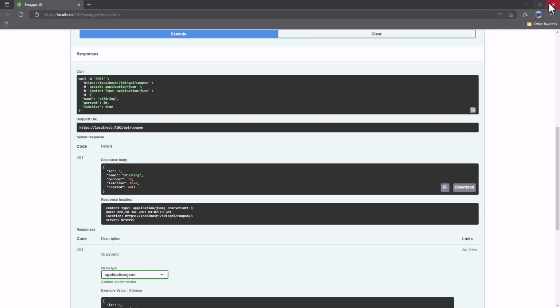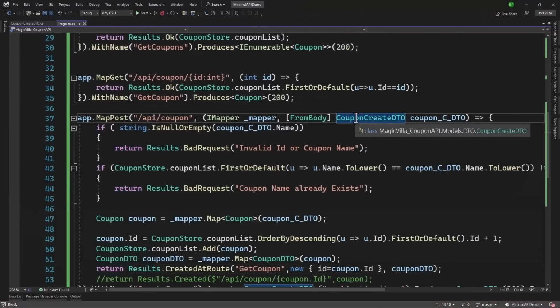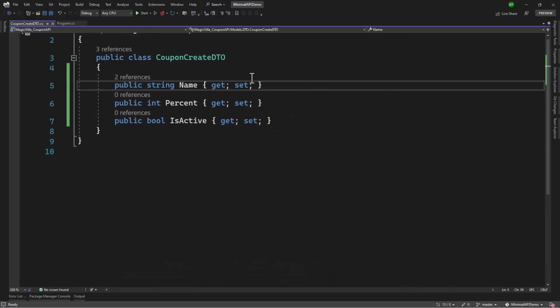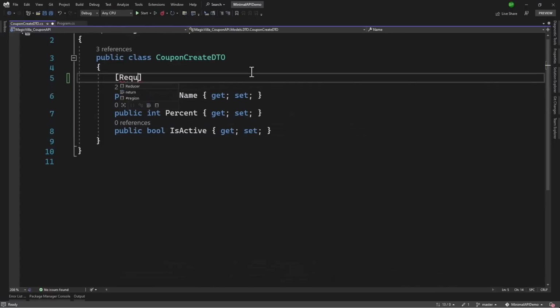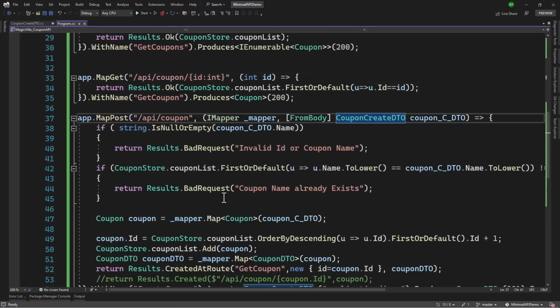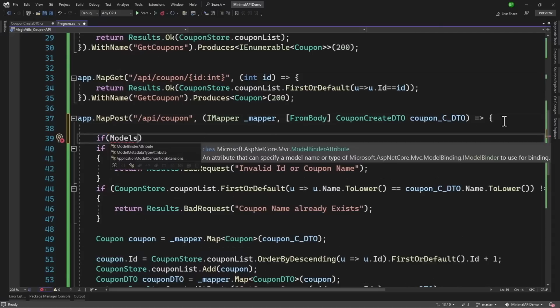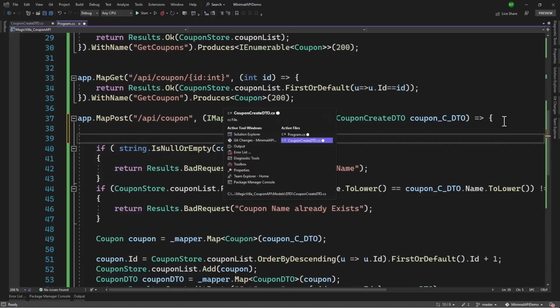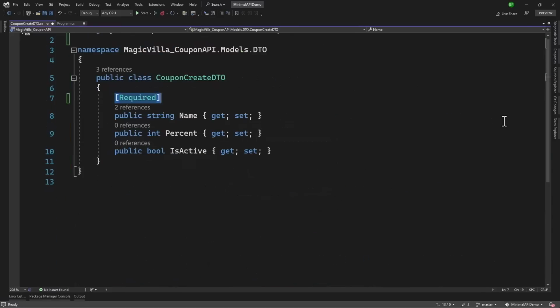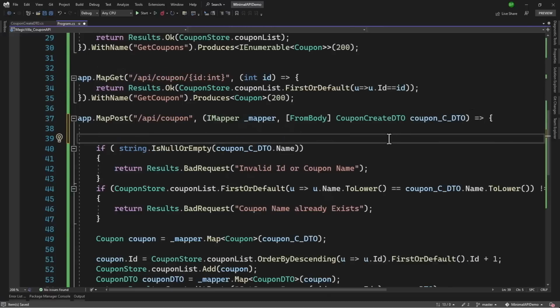If you have worked with APIs with .NET, you know that where we have all the models, like right here we have the coupon create DTO, we can add something like required, and we can add data annotations. Then if we go to program.cs, right here on the request we can check if the model state is valid, then proceed further. But with minimal APIs, model state validators are not included by default. Well, at least not for now.